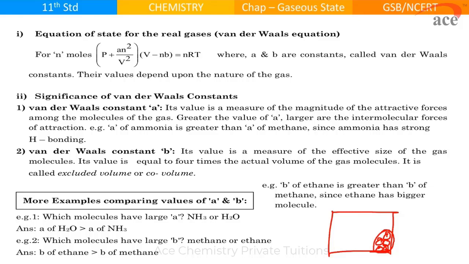If I ask you what is the volume of the container, let's say V, means this is the volume of the gas? Yes. For ideal gas, we can directly say this is the volume of the gas because the molecules are so small that their volume is negligible. But in case of real gas, what did we do?